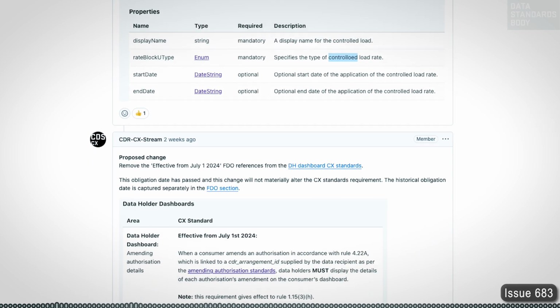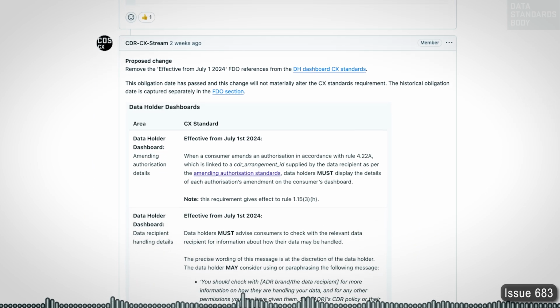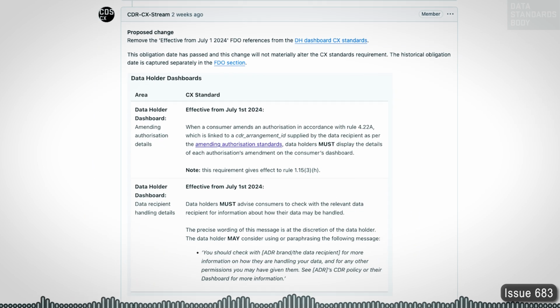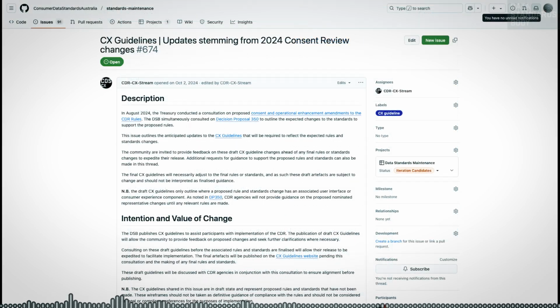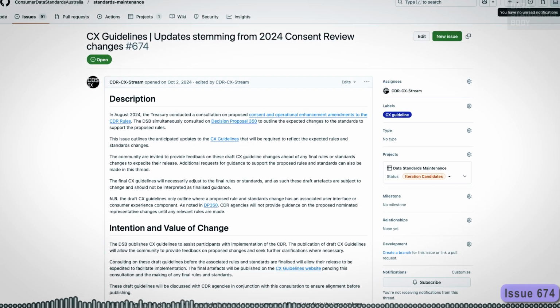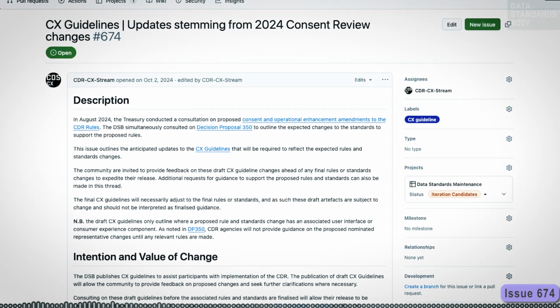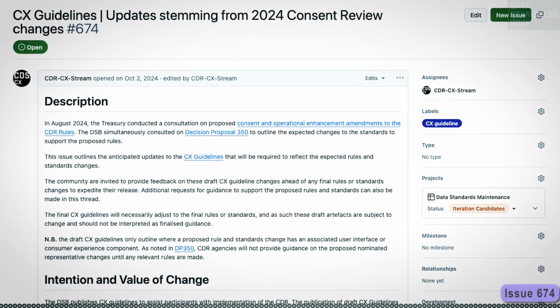Issue 683 captures holistic feedback for MI22. 2 minor changes are proposed, one in banking and one in energy. This is a non-breaking change. Consumer experience candidate issues. Issue 674 updates stemming from 2024 consent review changes.